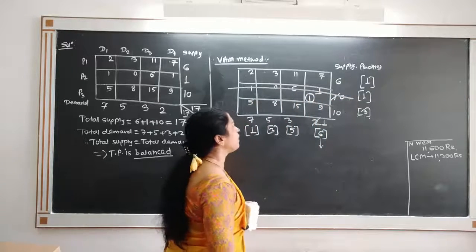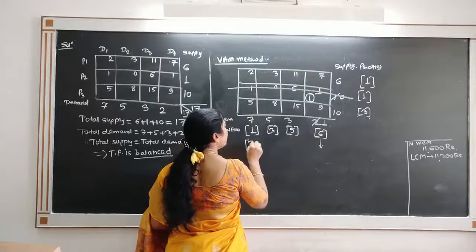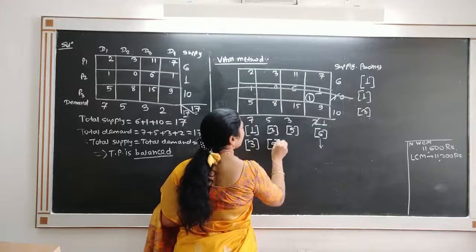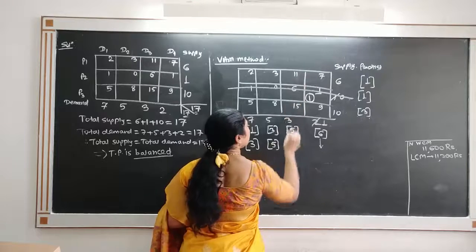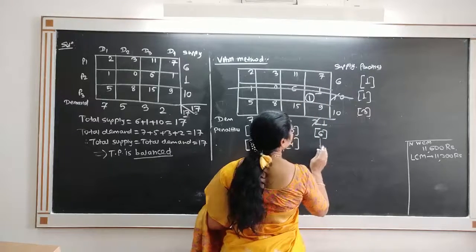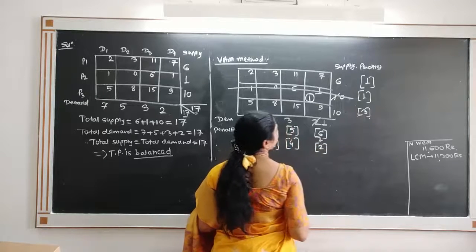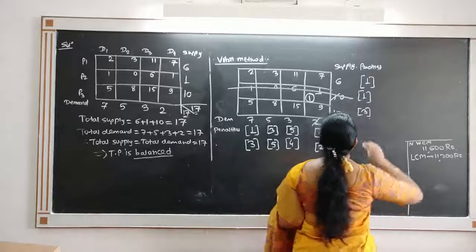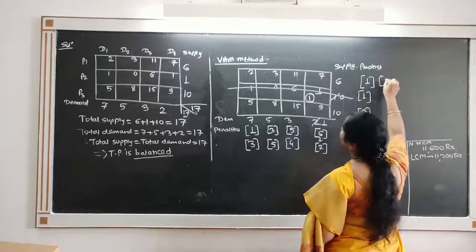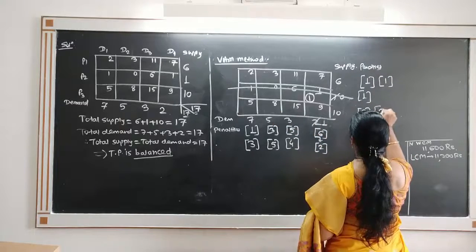Again in the remaining table, we find out the penalties. Difference of 5 and 2, that is 3. Difference of 8 and 3, 5. 15 and 11, difference is 4. 9 and 7, difference is 2. Next, between 2 and 3, 1. Between 5 and 8, 3.